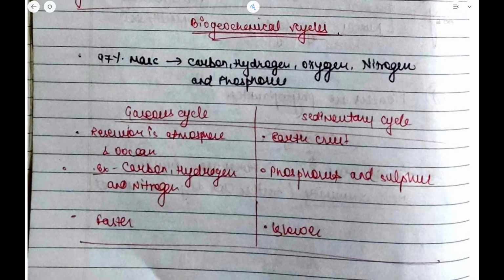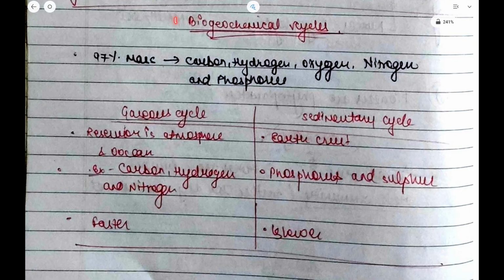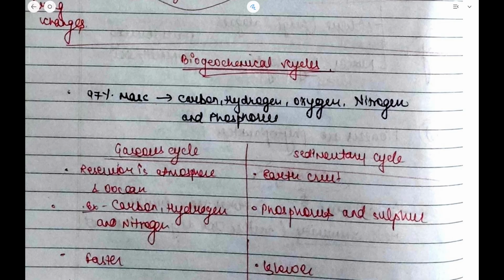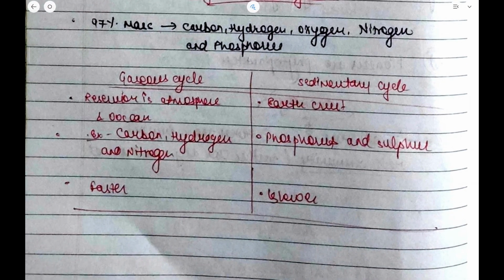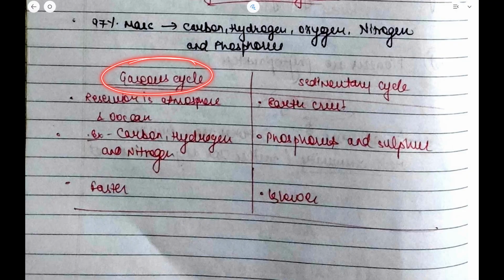Let us now start with the biogeochemical cycles, which is a very important topic, and many questions have been asked from this topic. So let us start. Let us now study these biogeochemical cycles. 97% of the mass of living organisms is comprised of carbon, hydrogen, oxygen, nitrogen, and phosphorus. Now there are two types of cycles. One is the gaseous cycle and another one is the sedimentary cycle.